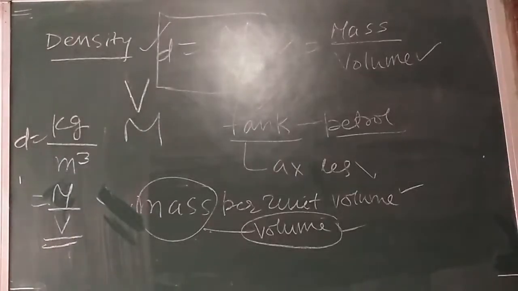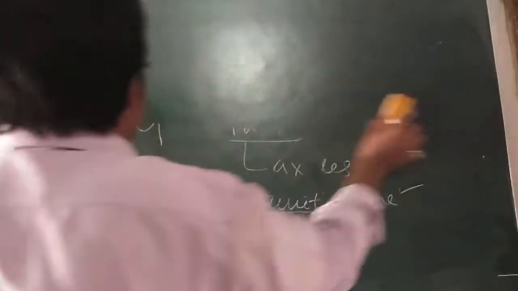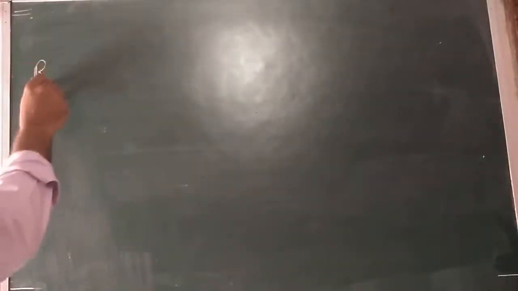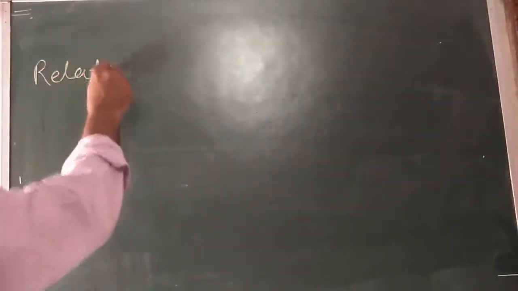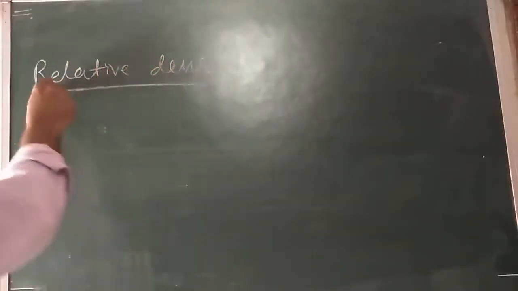Then the next thing is, what is relative density? What do you mean by relative density?